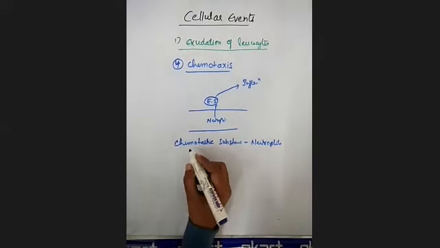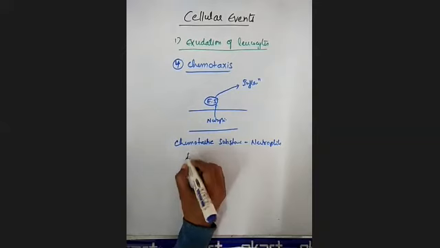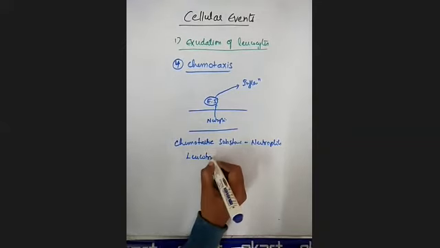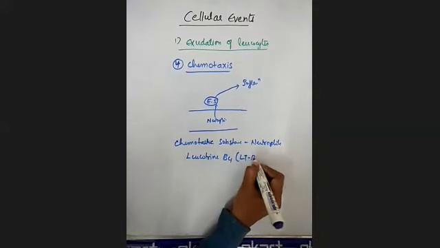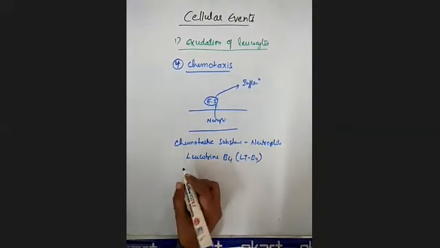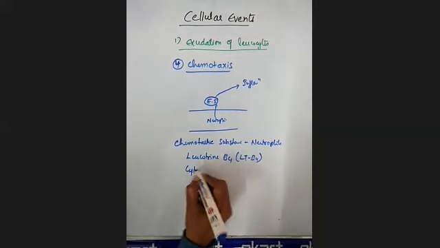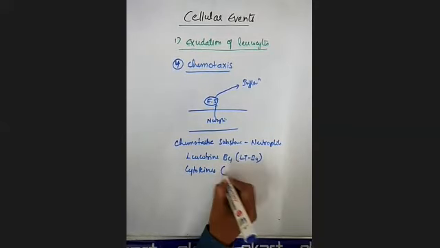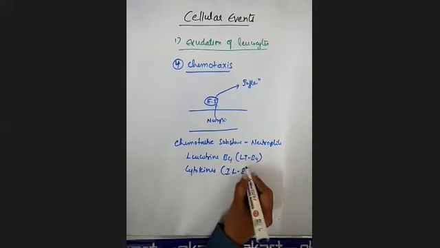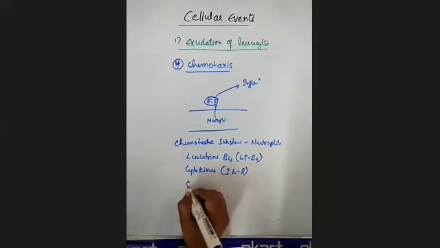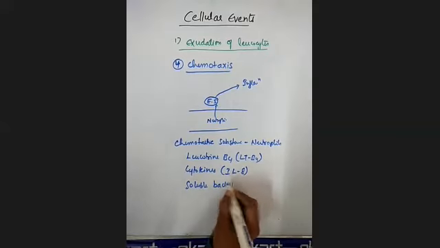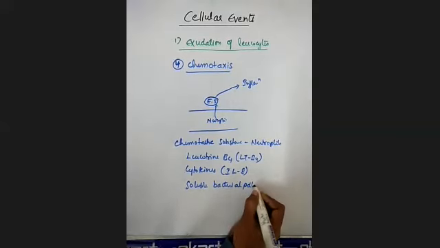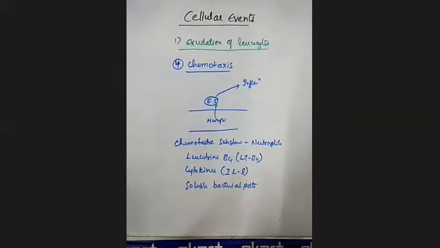Clear examples are leukotriene B4, LT-B4. The next one is cytokines, mainly the interleukins, that is interleukin 8, and some soluble bacterial products. Okay, these are some examples of the chemotactic substances for the neutrophils.